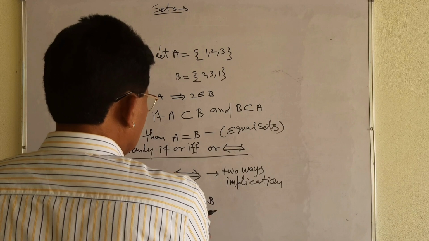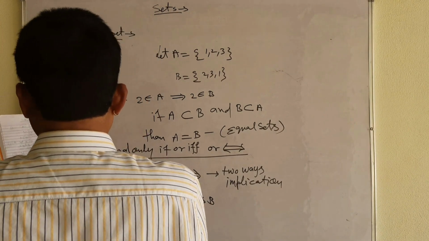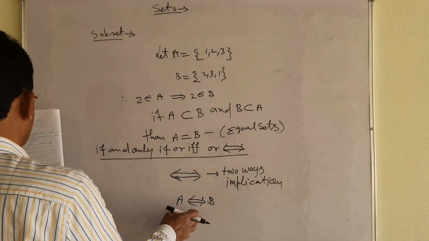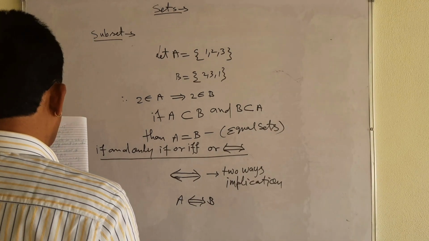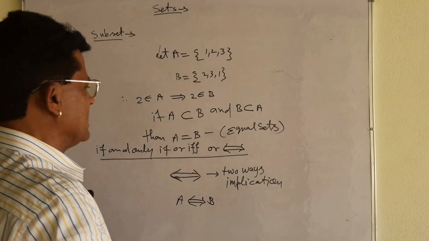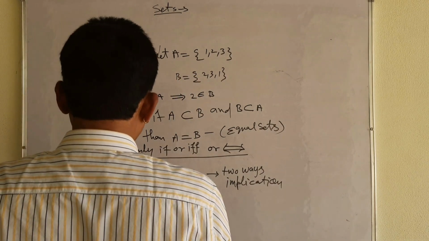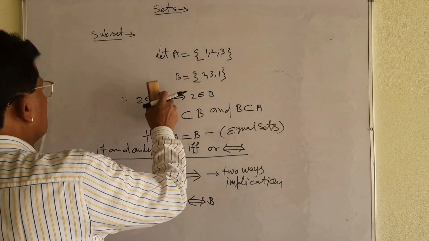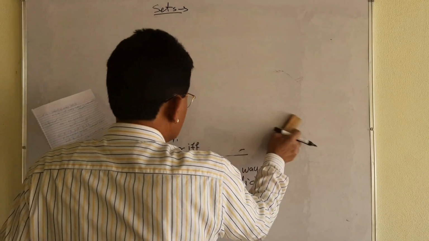You can write it as two-way implication. That is why you must keep in mind, so that you will not commit the mistake. They are the same sets. Okay, let me take the power set now. But one thing more I will tell you before writing the power set.